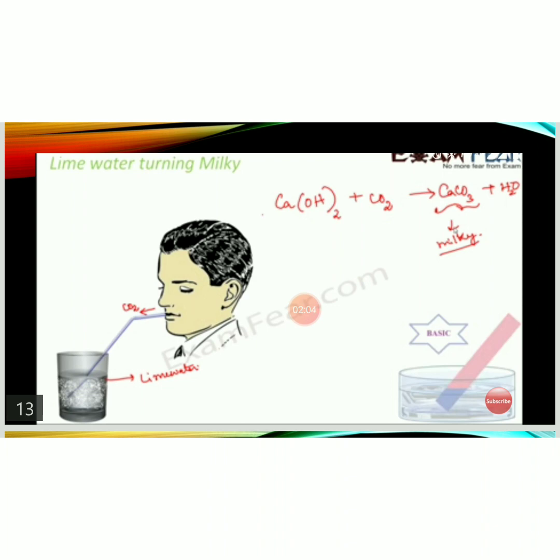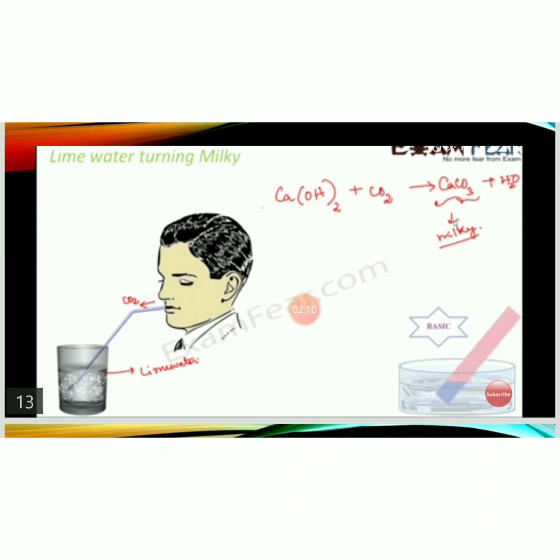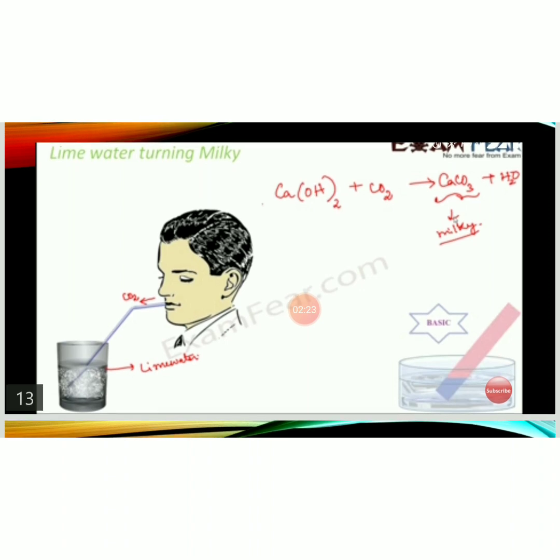So what will happen? This lime water turns milky. How did it happen? Because carbon dioxide reacts with the lime water and it turns the water milky. So what is the reaction here? Calcium hydroxide plus carbon dioxide, what do we get here? CaCO3, that is calcium carbonate. Due to the formation of this chemical substance, the lime water turns milky here. So a completely new substance is formed here, and this change is irreversible. So it is a chemical change here.